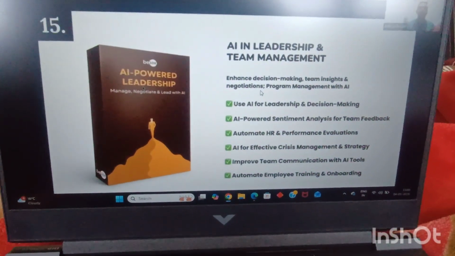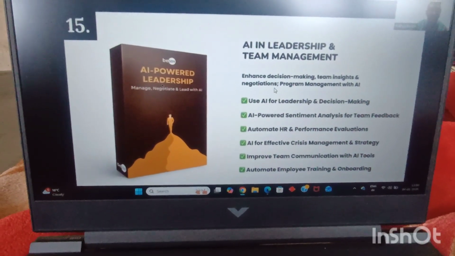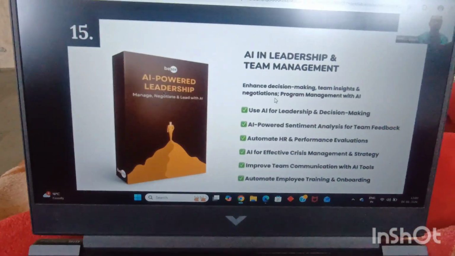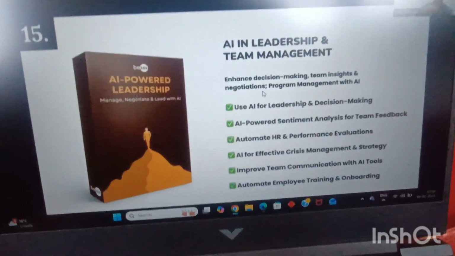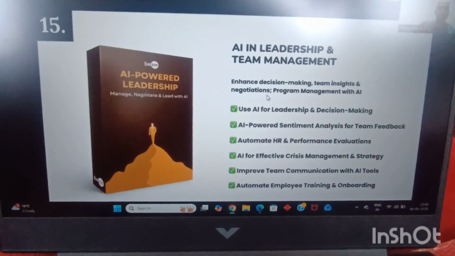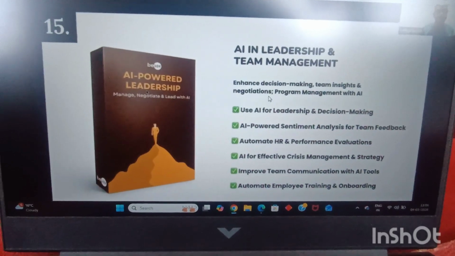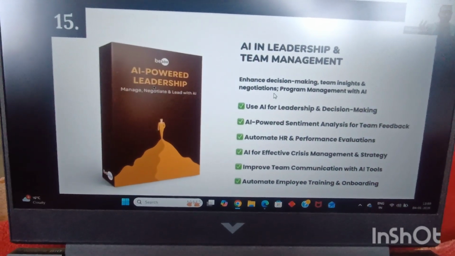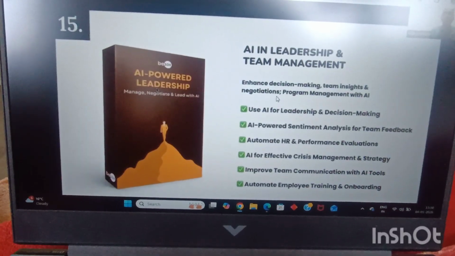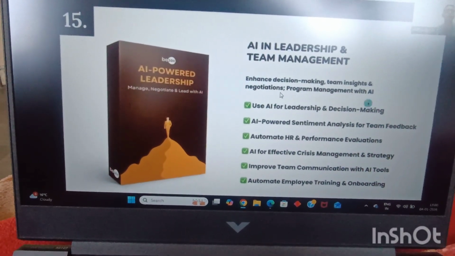Because if you are team managers, team leads, you will be learning how to use AI as a leader, as a team manager, because no one is teaching you how to use AI. Everyone is teaching how to use AI as an executive, but no one is teaching you how, if you want to rise up the hierarchy, or if you are already managing a team, how to use AI for it. If you are a manager above the age of 30 or 35 and you do not have AI skills, then companies are actually expecting you to learn AI so that you can manage employees who have AI skills. So you should be learning all about it, and we'll be learning all about it in the 15th module.